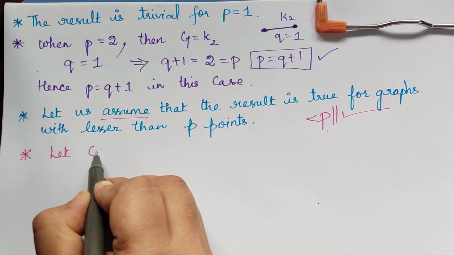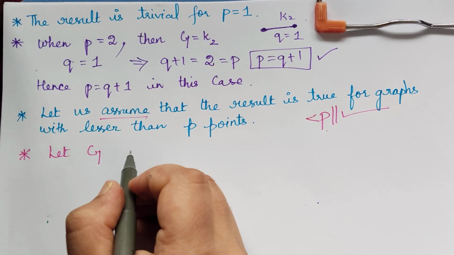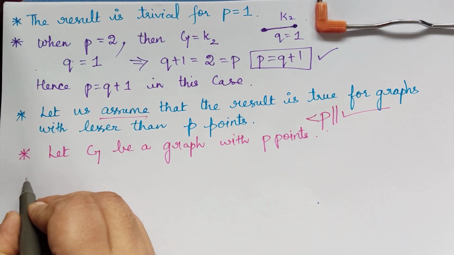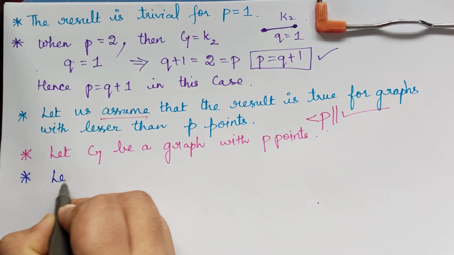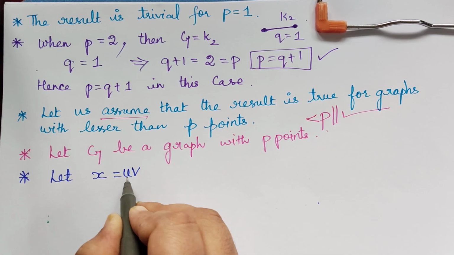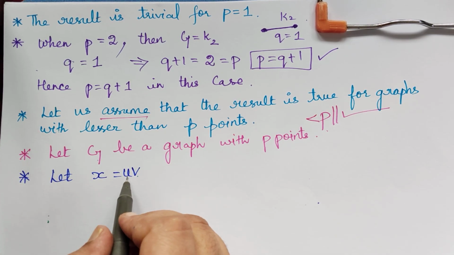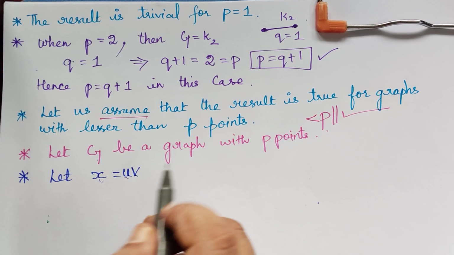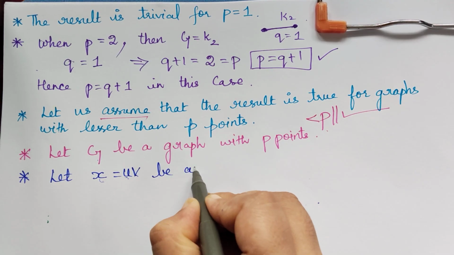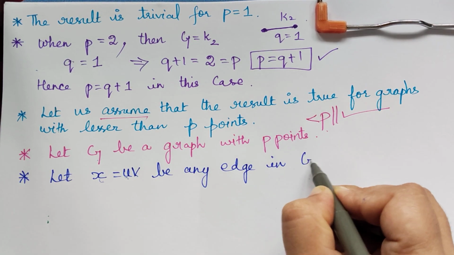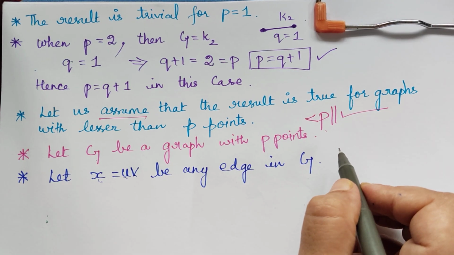So now first we will consider a graph G with p points. After taking a graph G with p points, we will take an edge, and let us represent that edge as x, which is equal to uv. Because we have two vertices u and v in G, and the edge joining these two vertices is taken as x, it is written as x equals uv. So let it be any edge in the graph G.